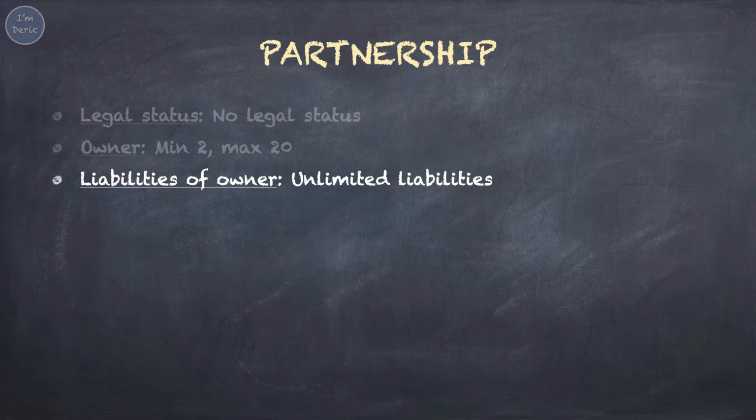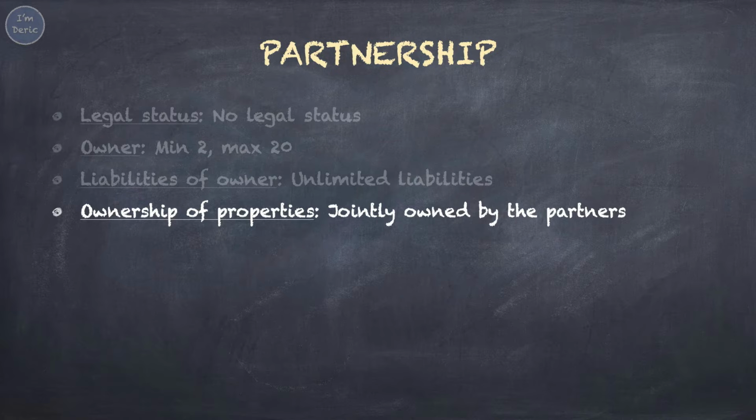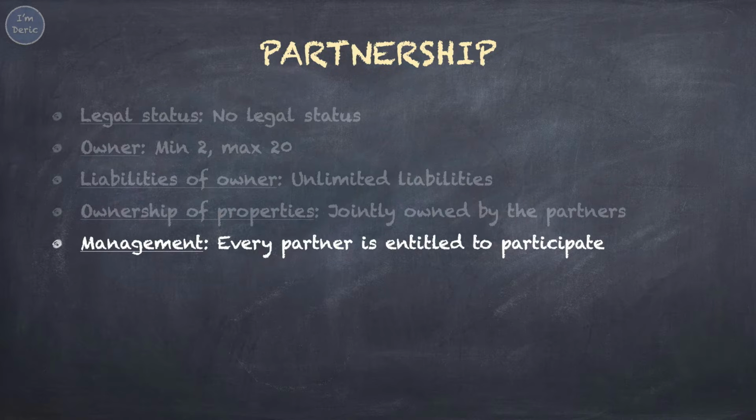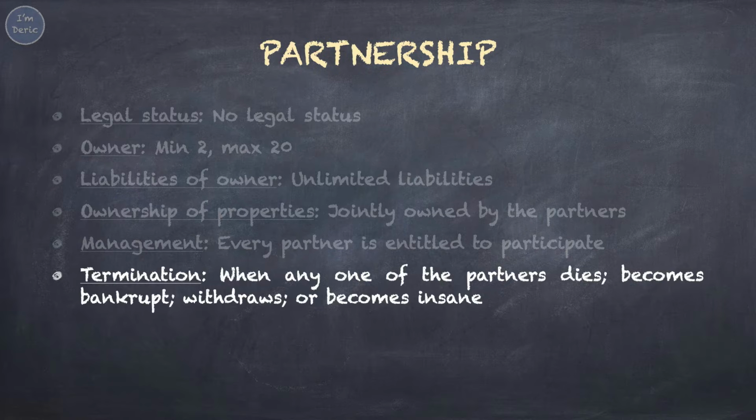Partnership has unlimited liabilities, just like sole proprietorship, which means if the business is not able to pay back a debt, all the partners will have to use their own money to pay for the debt. If the business is bankrupt, the partners may become bankrupt as well. All the properties and assets of the company are jointly owned by the partners. Every partner is entitled to participate in the management of the business. Termination of the business occurs when any one of the partners dies, becomes bankrupt, withdraws, or becomes insane.